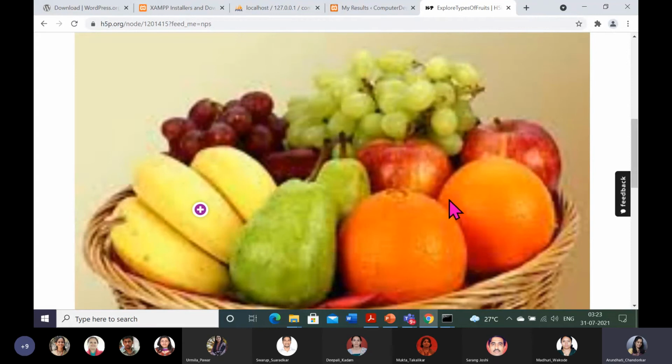Again, I repeat: map it to your course. If any image is there with respect to your content, and you want to explain some parts like 1, 2, 3, 4, you can just give the hotspots, and the student will click the hotspots and come to know what each is. First part, second part, third part, like this fruit basket.